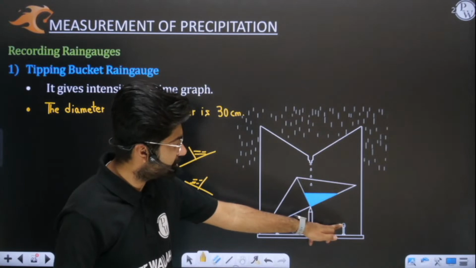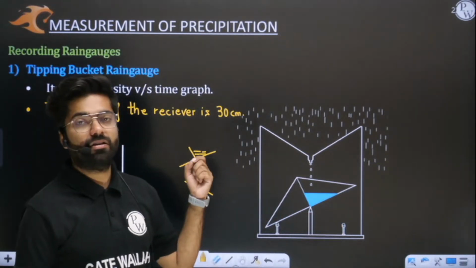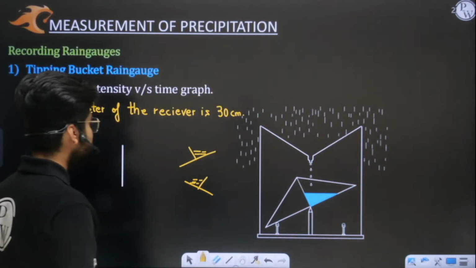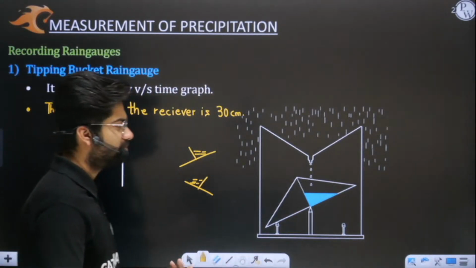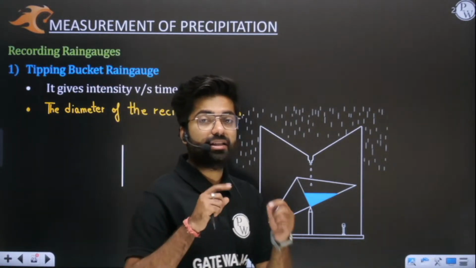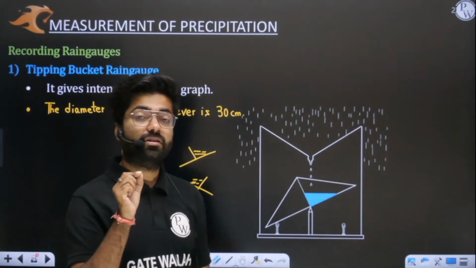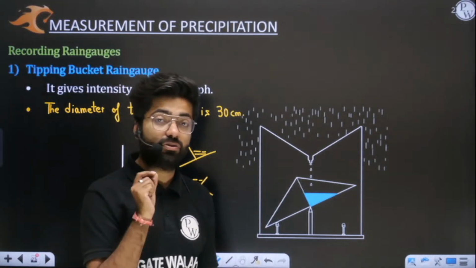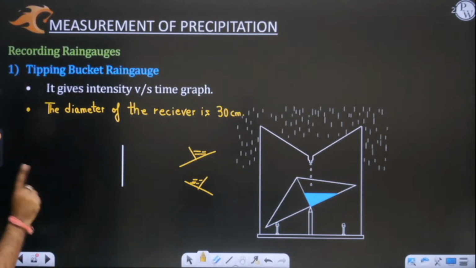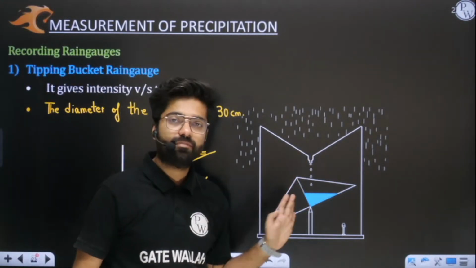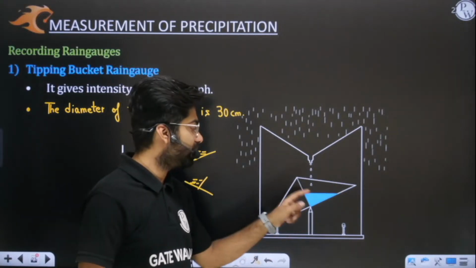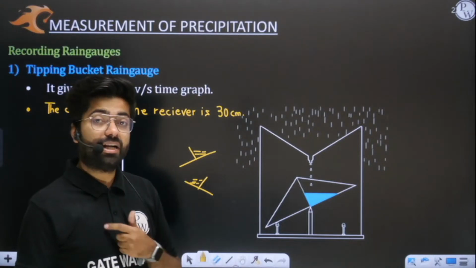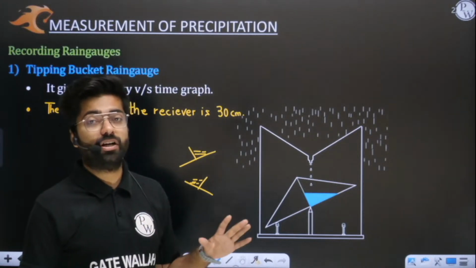And the moment this bucket touches the sensor, it will give a signal. The wires will carry this signal to the station, or simply the lab, wherever we are noting the graph. In that graph, based on this signal, a graph is being continuously plotted. So whenever rainfall happens, this tip over will happen, and because of that we have a continuous graph. You can say 24 hours.